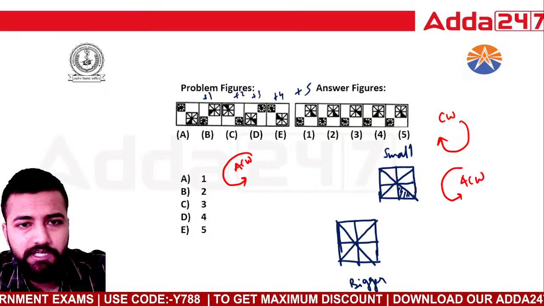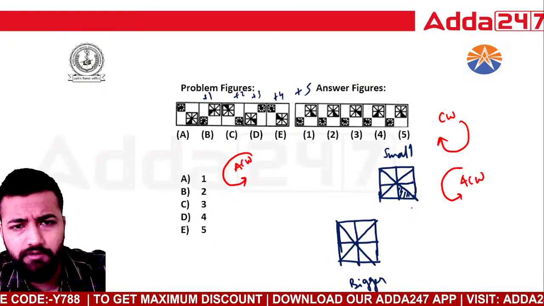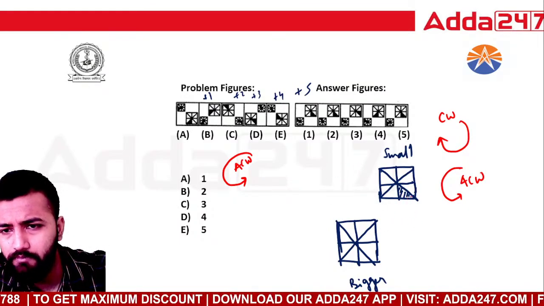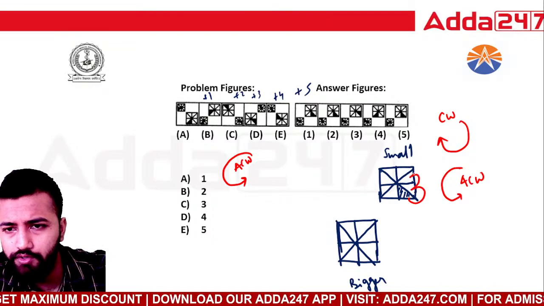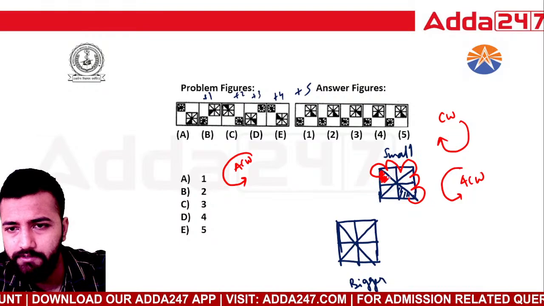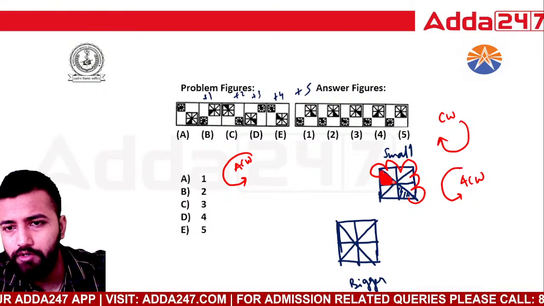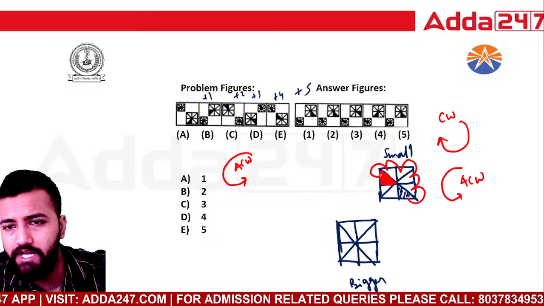In which direction? It will go in clockwise direction, anti-clockwise direction, right? So 1, 2, 3, 4, 5. So this should be colored, right? In final figure, this should be colored. Okay, for a small one, it is going anti-clockwise, right?